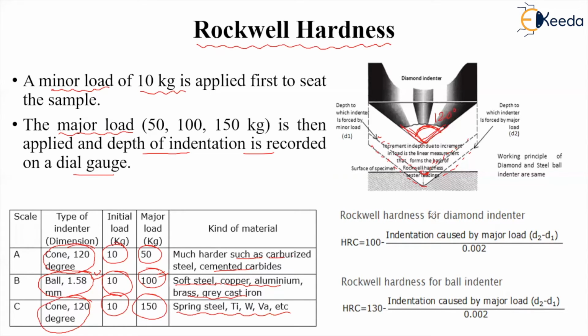So Rockwell hardness is obtained with two types of indenters. If a diamond indenter is used, then this is the formula to find out the Rockwell hardness number. And if a ball indenter is used, like for soft materials, copper, aluminum, and brass, in that case, this is the formula to find out the Rockwell hardness number of the material, right? So these are the methods of finding the Rockwell hardness number of the material.